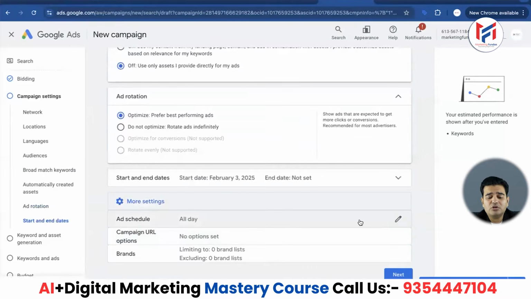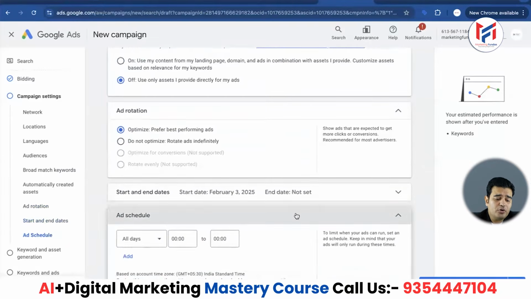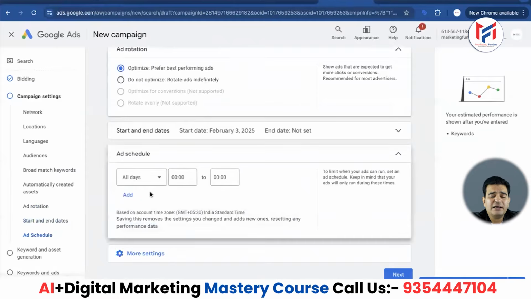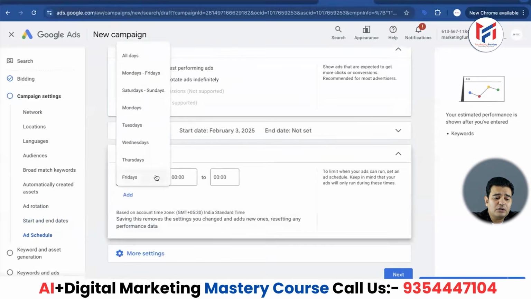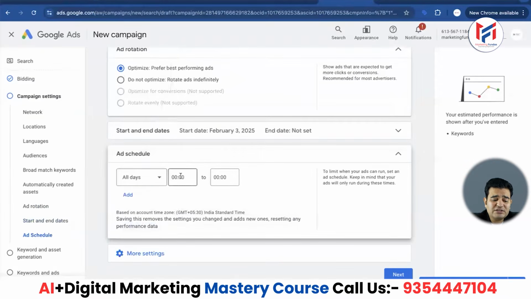Ad schedule is a very important thing. Why is it important, friends? Turning the ads on and off repeatedly can be a difficult task at times due to various reasons like your busy schedule. And repeatedly turning ads on and off can also affect ad performance. Let's say someone wants to run ads from Monday to Friday because their office is closed for 2 days, then who will handle it? You can choose different days from here, or you can also choose weekends or weekdays as per your preference. You can also decide the timings.